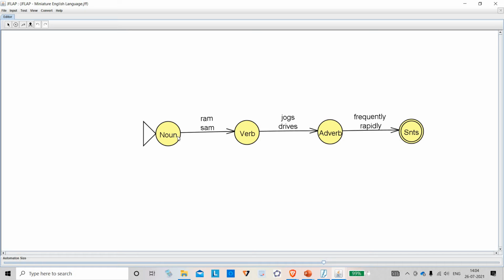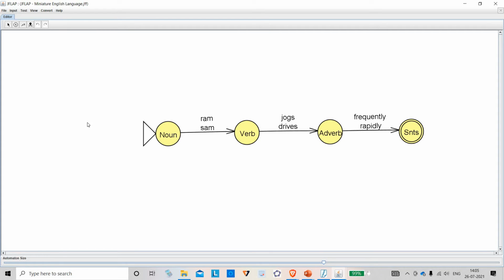If Ram or Sam comes, it will say welcome, come, and push it to verb. Verb will wait. It will see who is coming. If jogs or drives come, it will push it to adverb state. Adverb state will wait. Who is coming? If frequently or rapidly comes, it will collect everything and push to sentence. So Ram jogs frequently will come as a sentence.